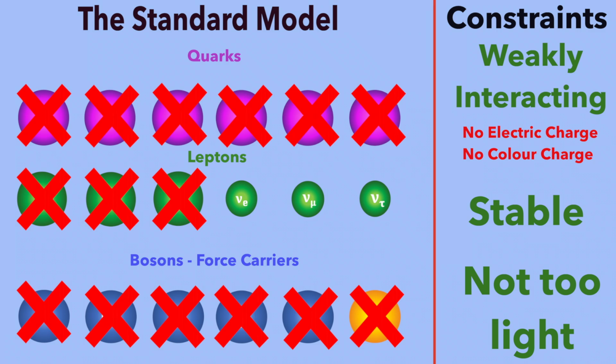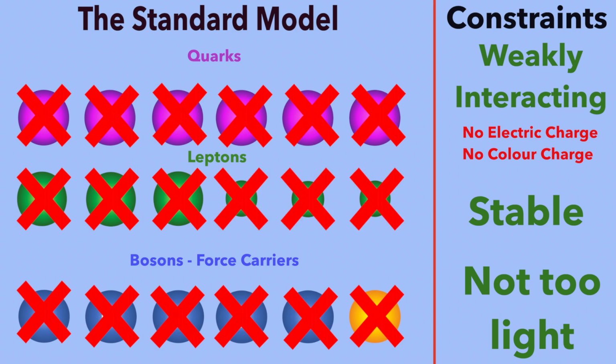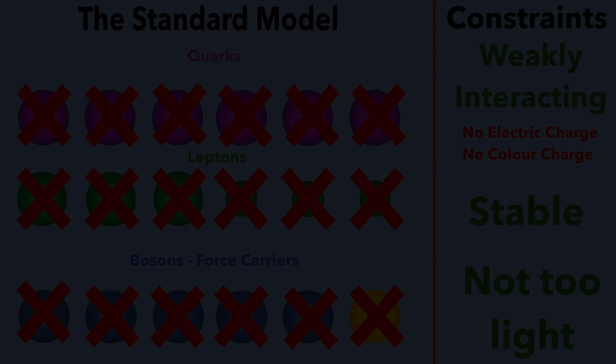What have we got left? Well, it can't be the photon, because the photon is massless. We need dark matter to have mass. Evidence from the formation of clusters of galaxies in the early universe indicates that dark matter cannot be purely relativistic. This rules out lower mass particles like the neutrino. We need physics beyond our understanding, beyond the standard model. There are many theories out there that predict new dark matter particles.